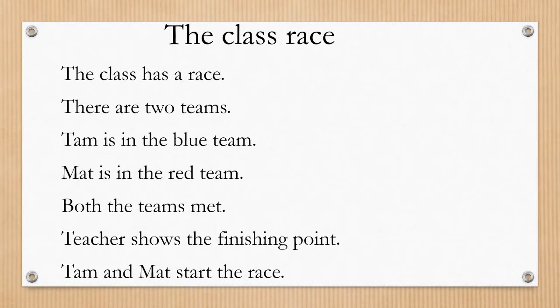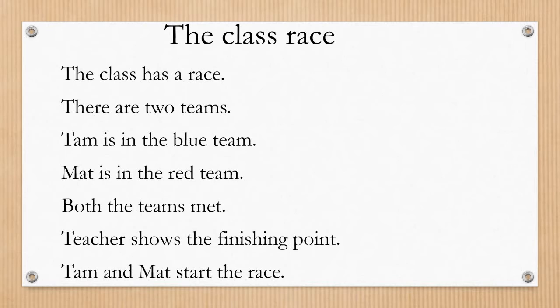Now, I will repeat the story once again. This time, you have to read after me. Let's start. The class race. The class has a race. There are two teams. Tam is in the blue team.